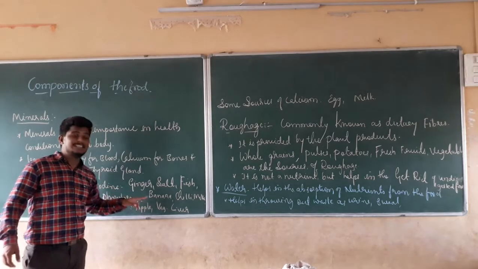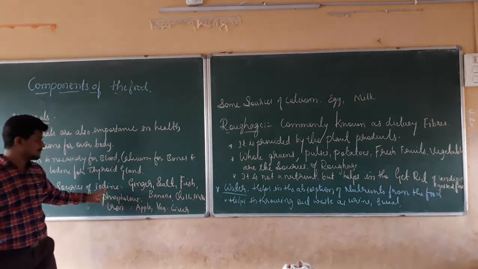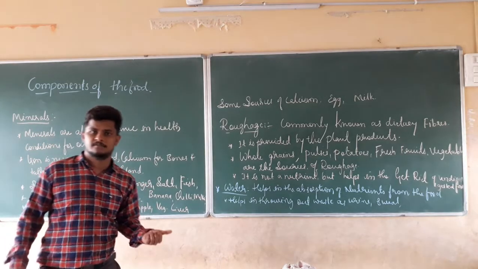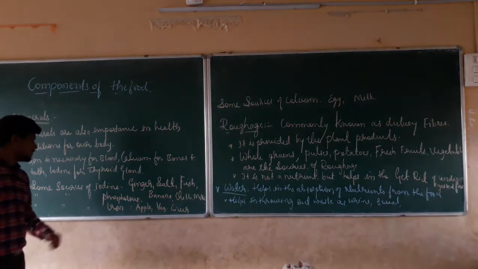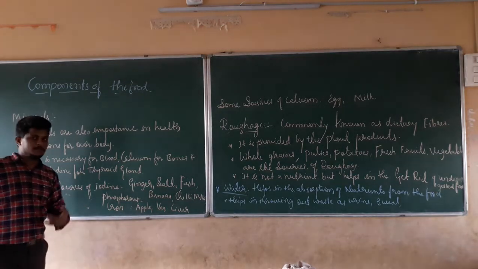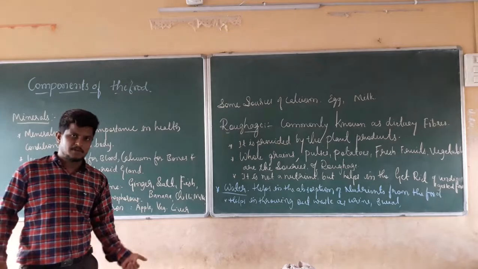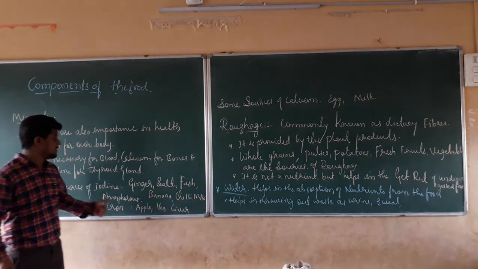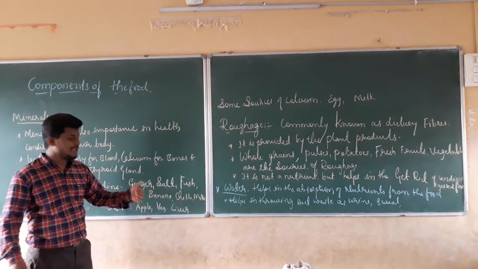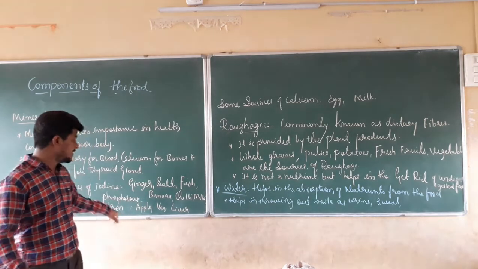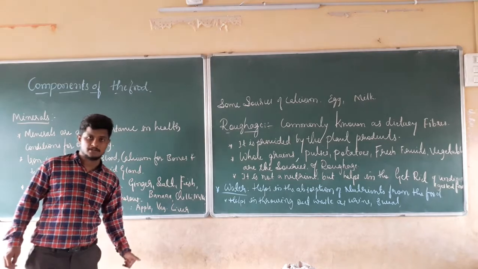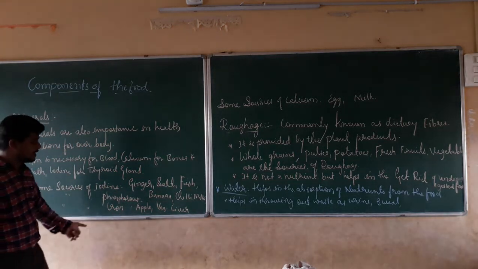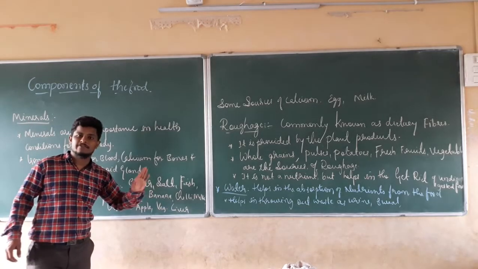So it is present in the ginger. Iodine is present in the ginger, in the salt, and in the fish. In the same manner, some sources of phosphorus. Phosphorus is a very essential mineral for the human body, which is present in banana, chili, and milk.